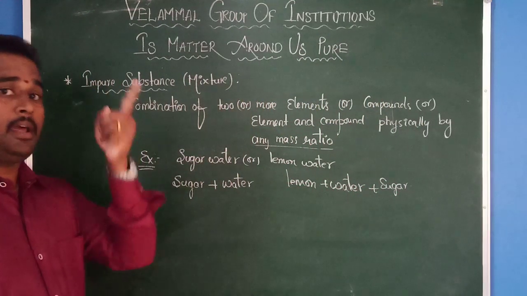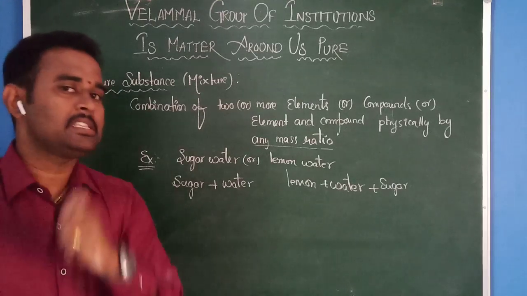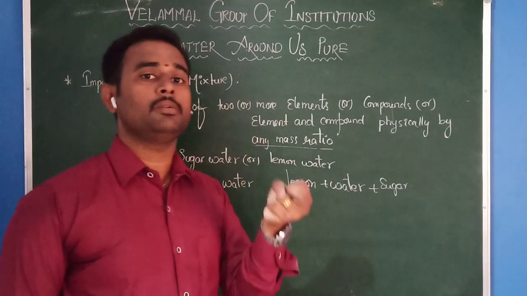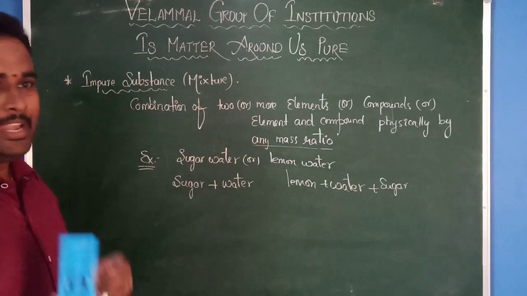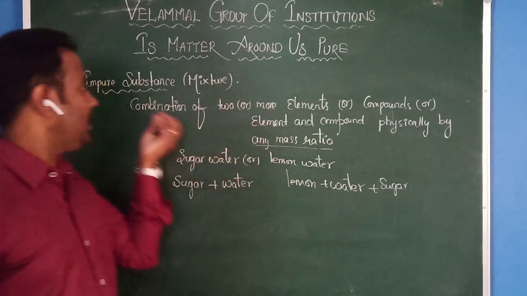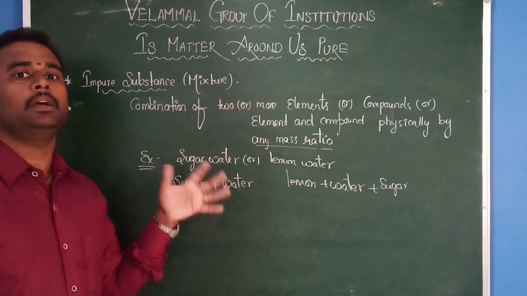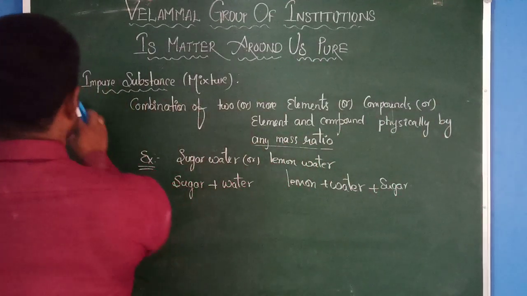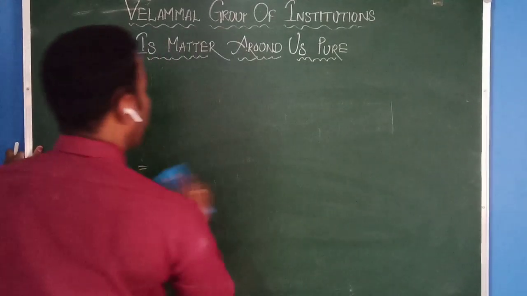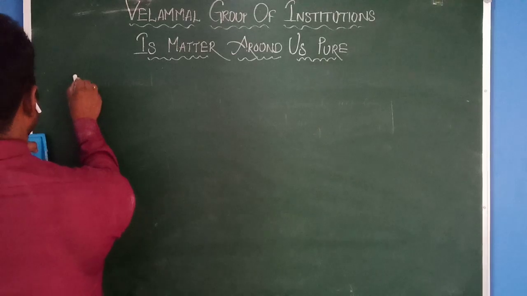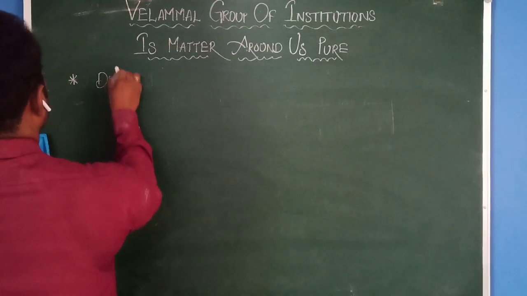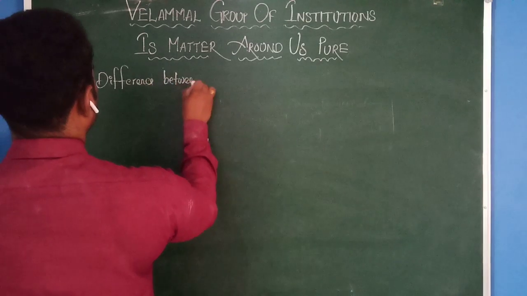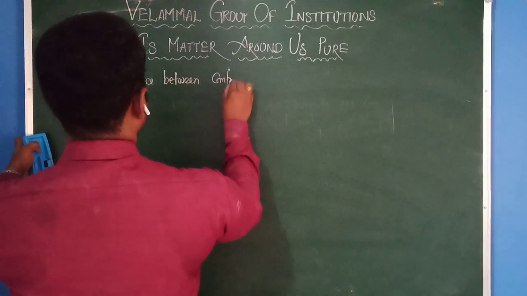That is very important. For compounds, you must maintain a fixed mass ratio. There it is chemically, here it is physically. You are not supposed to heat or do any type of chemical process. That is a very important point. Therefore, this is about my impure substance, that is, mixtures. Let us discuss the difference between a compound and a mixture. Very important: the difference between a compound and a mixture.